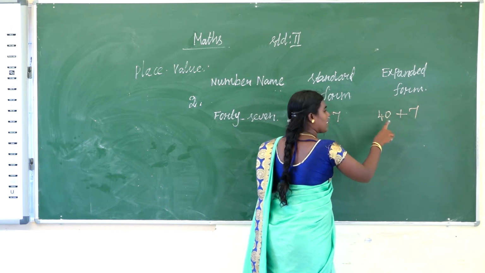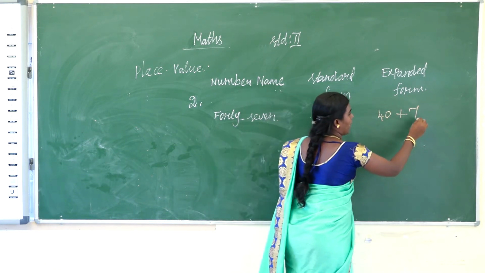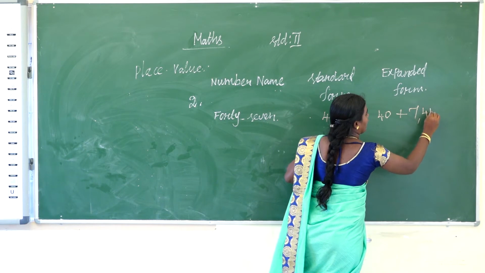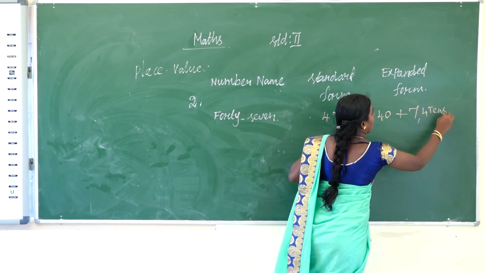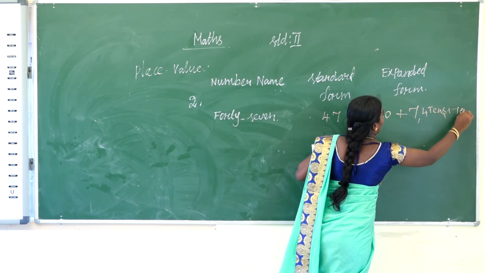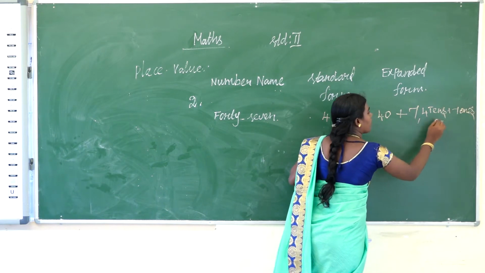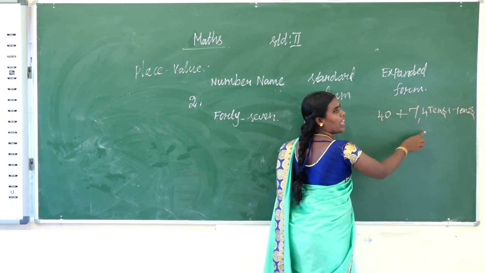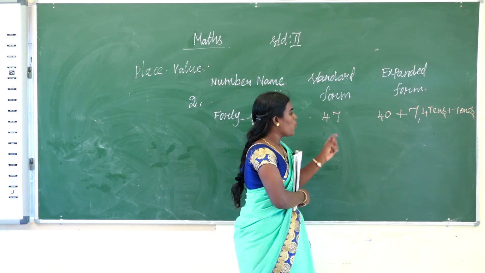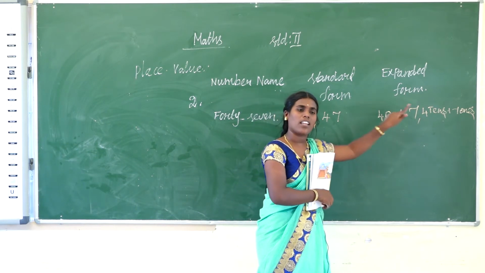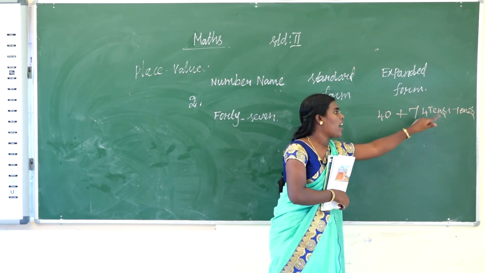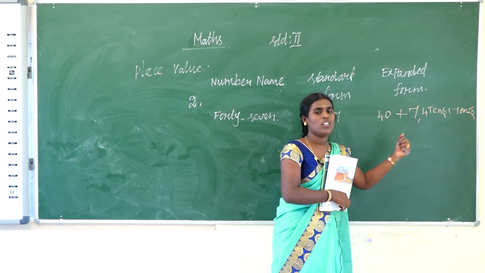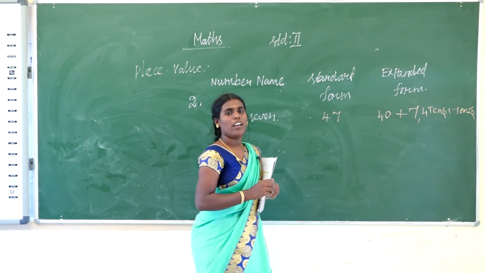Sometimes you write 4 tens plus 7 ones. So there are two methods. You directly write the value like 4 tens or 7 ones. Anyone method you can follow.